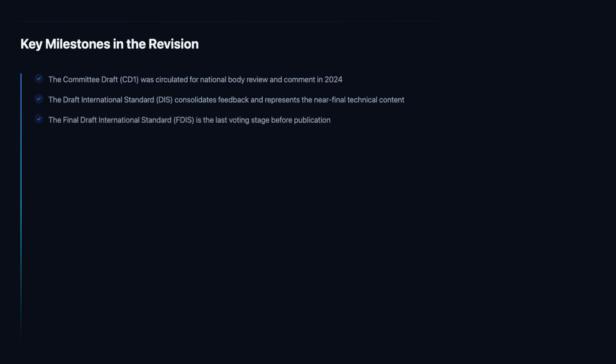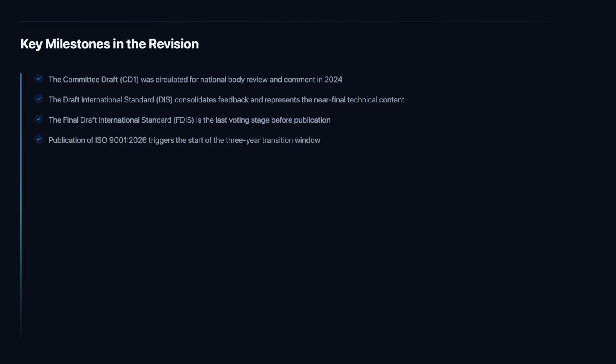The final Draft International Standard, or FDS, is the last voting stage before publication. National bodies cast a formal yes or no vote, and if the threshold is met, the standard proceeds to publication. The FDS stage is typically a formality when the DS has received strong support. For transition planning purposes, the FDS confirms that publication is imminent and that organizations should finalize their readiness plans.